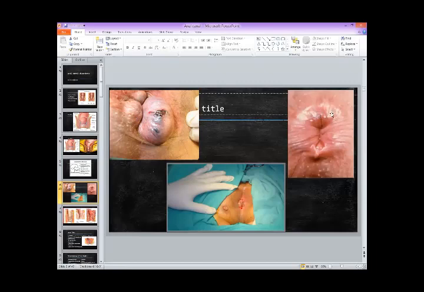Then we come to the picture onto the right top side of your screen. And in this, if you see, there is no swelling. This is the anus, actually, anal verge. And there is no swelling as we have seen in the previous picture. And all around it's okay, but you can see, this is again, I will explain. This is 12 o'clock on the top, 6 o'clock on the bottom, on the side 3 and 9. So there is this ulcer. At what position? It is 6 o'clock position.